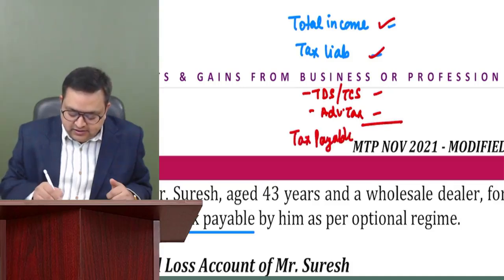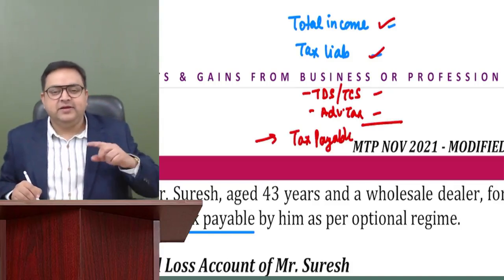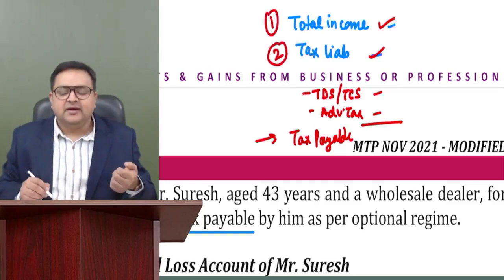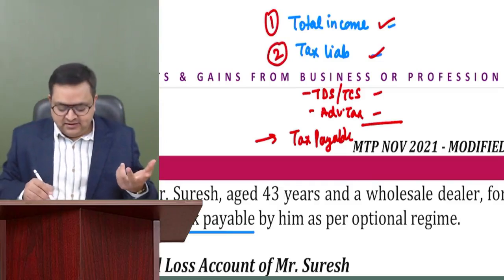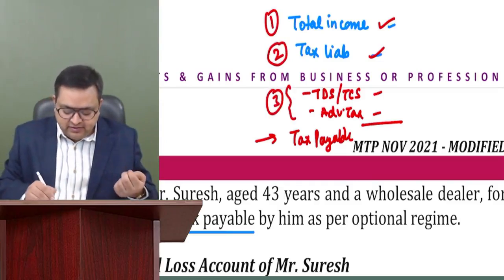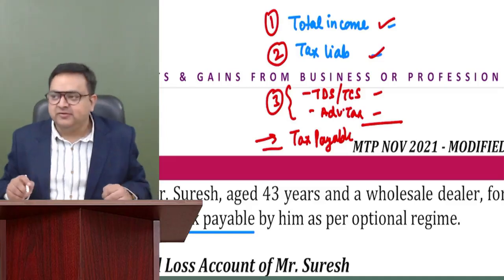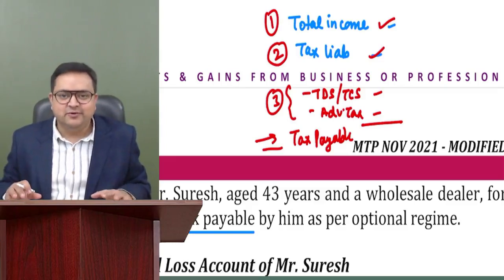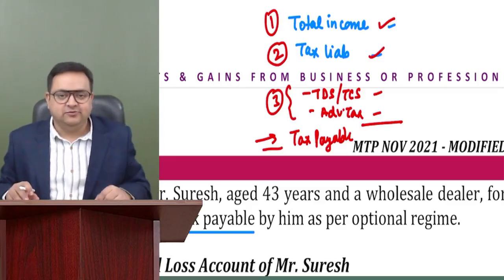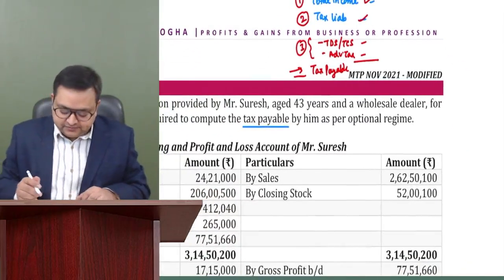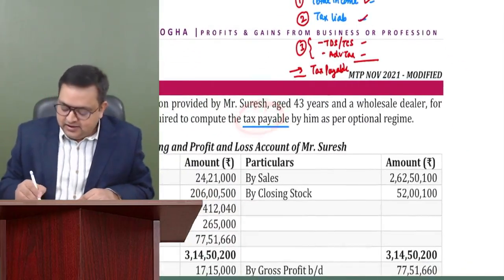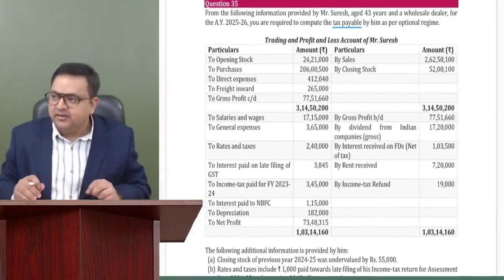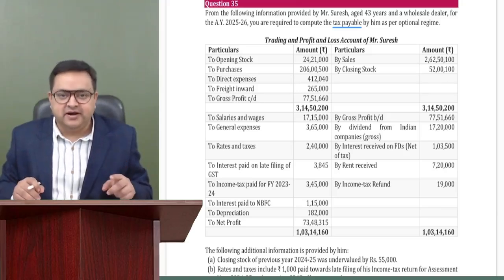So in this question, they are asking about the tax payable. It means that first we need to compute the total income. Second, we need to compute the tax liability. And in case there is any TDS or TCS, we will be taking credit of that, deducting it, and then it is the tax payable. So this is what we need to compute. Don't worry about it at all. Today, my major concern is PGBP only. Just to give you an idea that this is called tax payable. Okay, so we need to compute the tax payable as per the optional regime. This assessee is saying that we are following the optional regime. So we understood what the question is demanding from us.